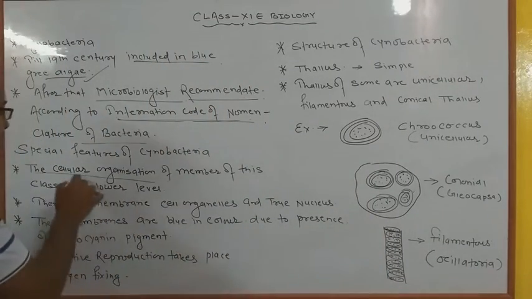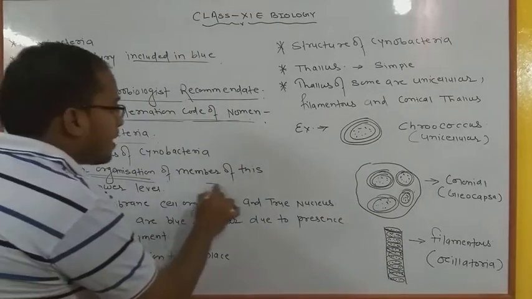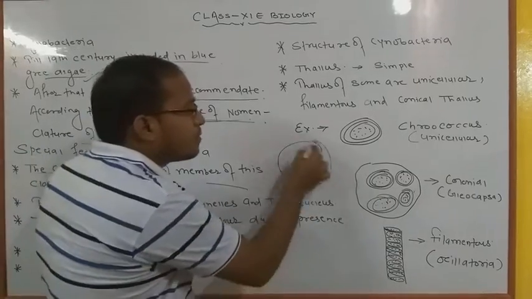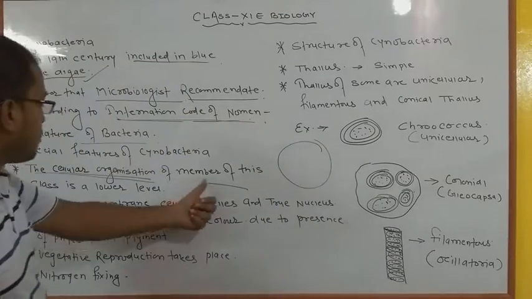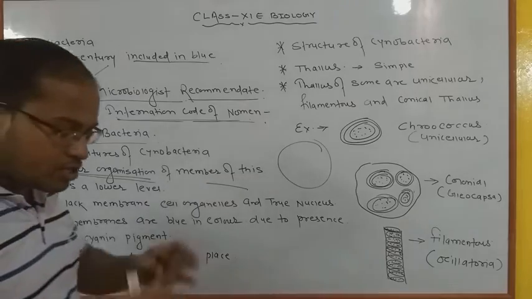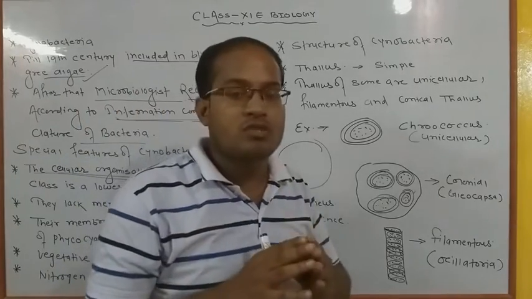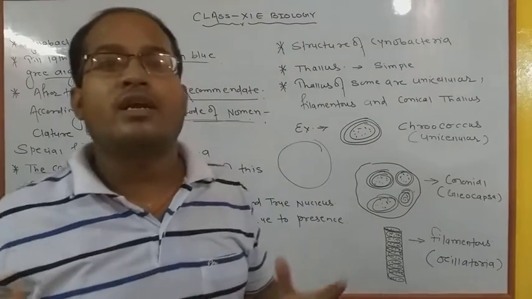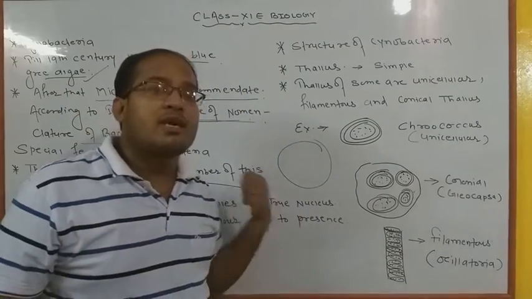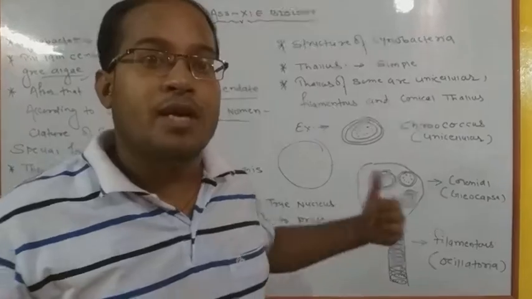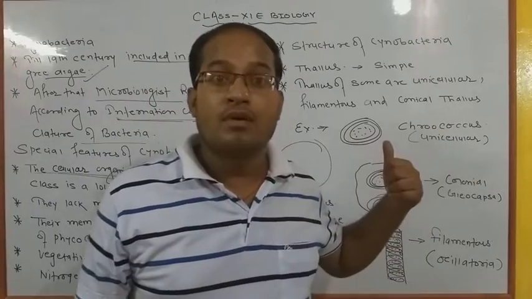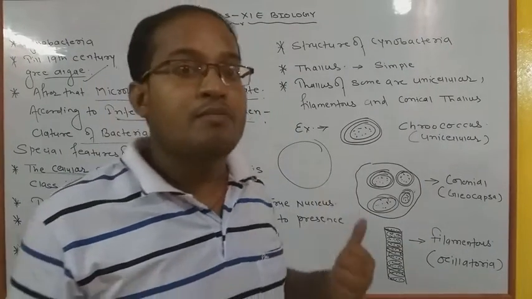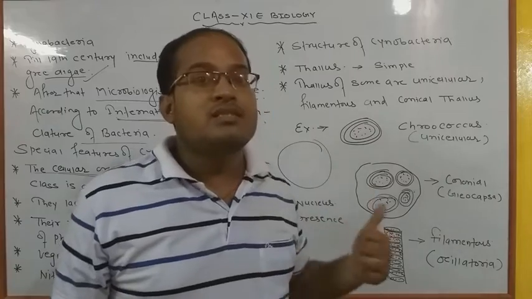The cellular organization of cyanobacteria is at a lower level. The membrane-bound structures are lower level, not highly modified, because they come from prokaryotic and primitive types of cells, and they don't have a proper nucleus. They have nucleoids and an incipient nucleus.